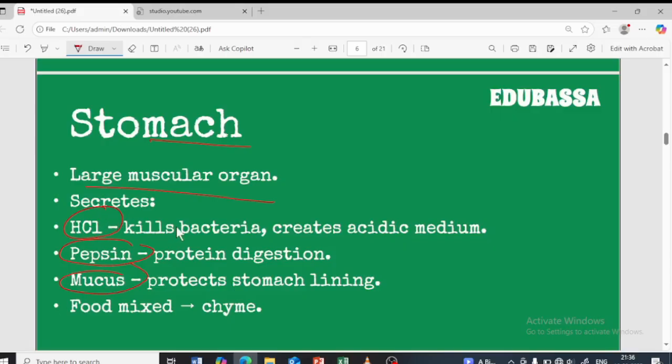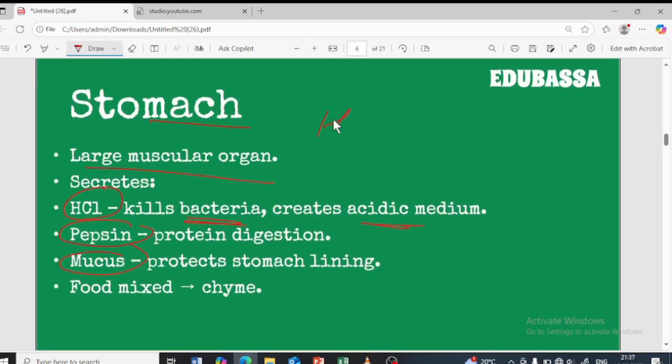Because this HCl kills the bacteria present in the food which comes through the esophagus, and it creates the acidic medium. HCl is basically hydrochloric acid. So this hydrochloric acid is an acid, so it creates which medium? Acidic medium.